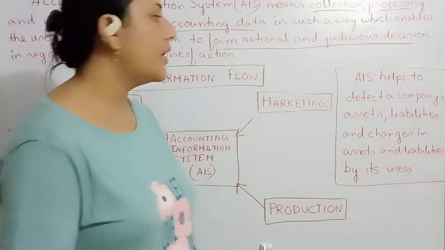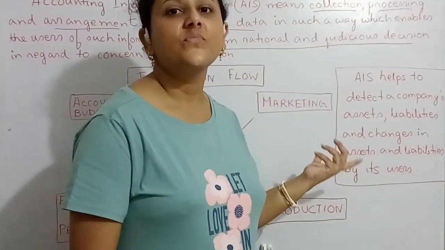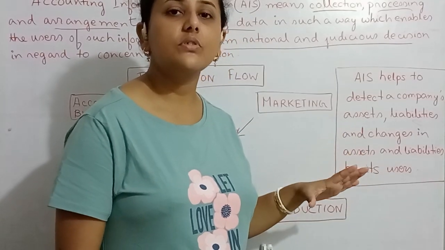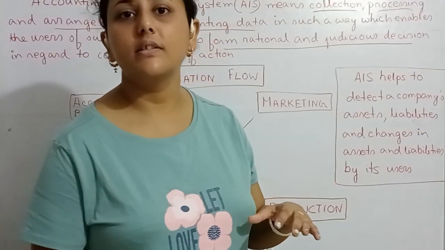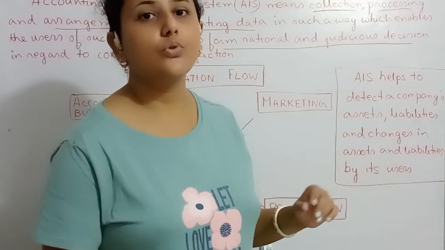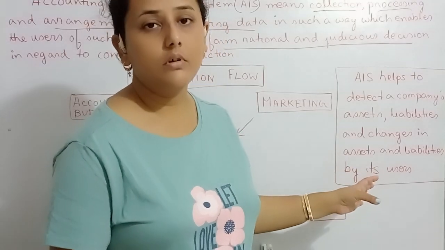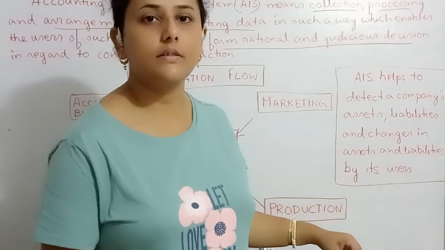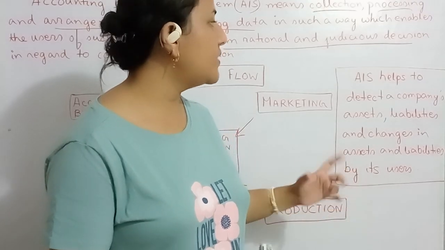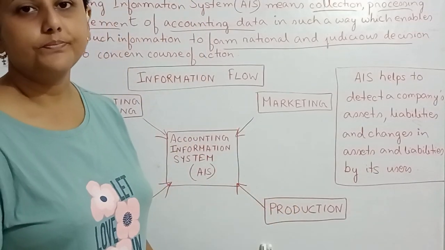So they can detect the company's resources, the claims of the parties over those resources, and changes in resources and claims position, that is assets and liability status.